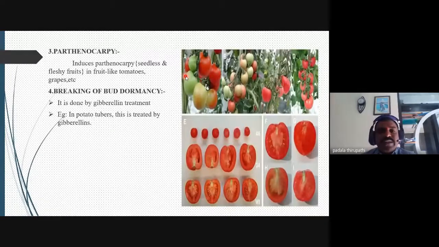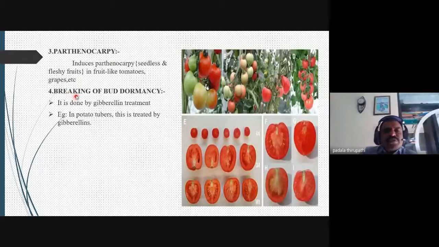And also, my dear friends, the bunch of the fruits also increases. The branches of the inflorescence, the fruit size and the fruit color are also increased by the external application of gibberellic acid.